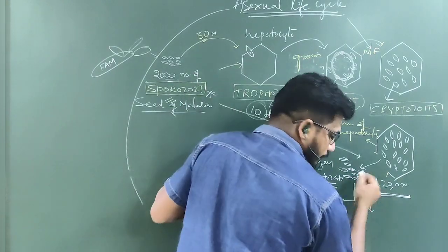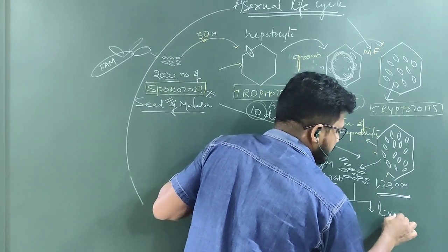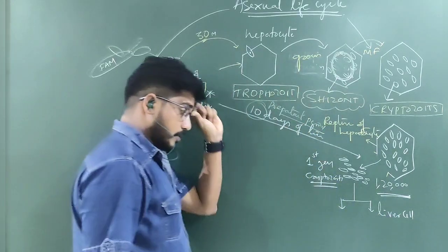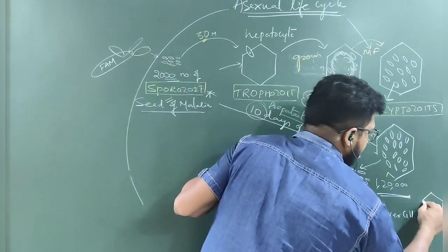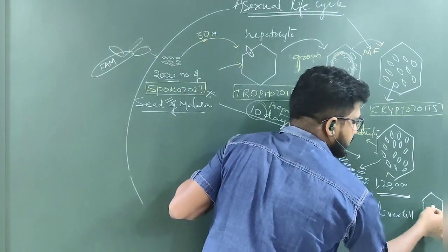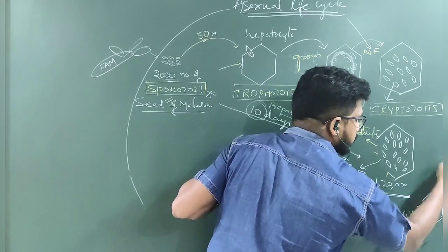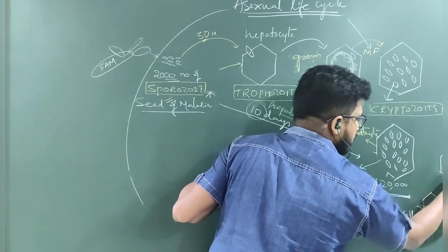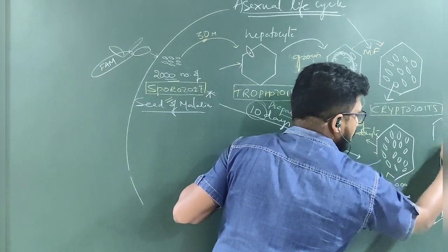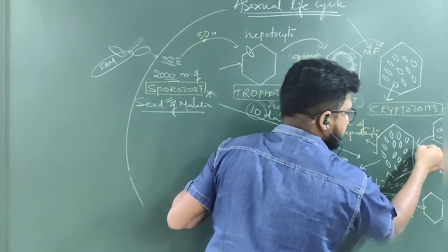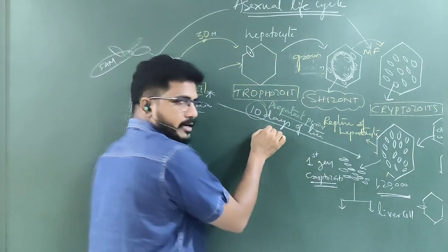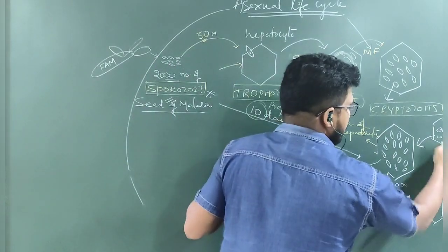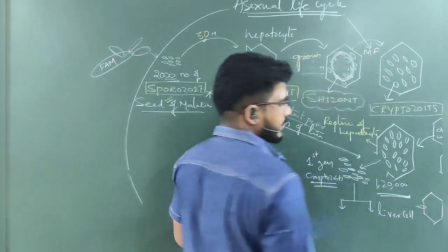All these are attacking. 50% of them attack liver cells. Suppose 100 or 50 cells are again attacking liver cells. Again liver cell attacking means again trophozoite, again schizont, again multiple fission, and again this stage. This is the pre-patent period, and this is the extra-erythrocytic cycle.